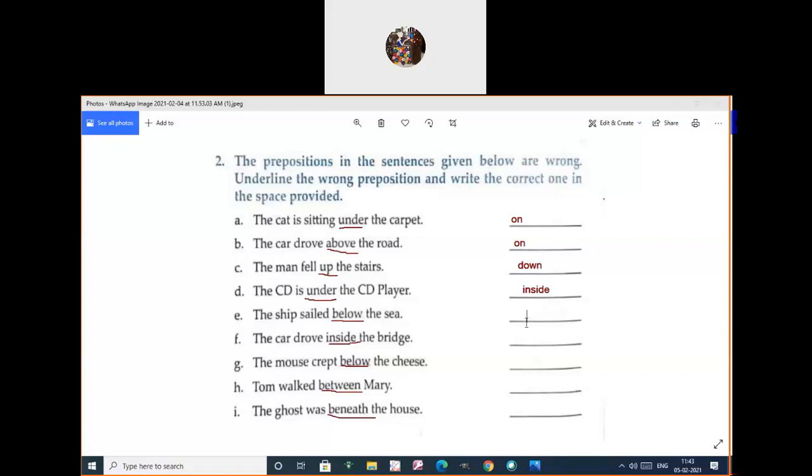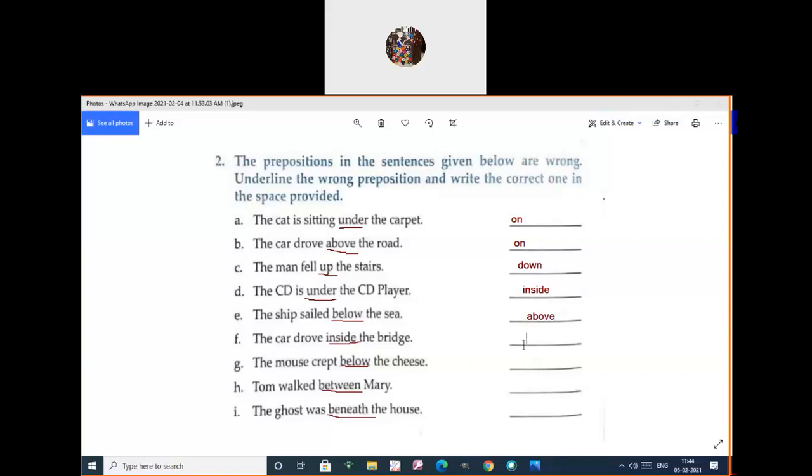The ship sailed below the sea. Where should the ship be? Below? Above the sea. Very good, Guru Prasad. Above the sea. Very good. The next one.